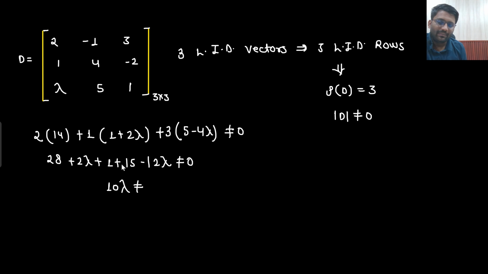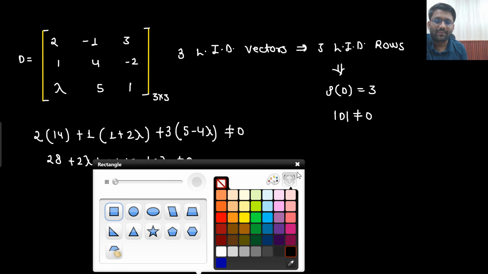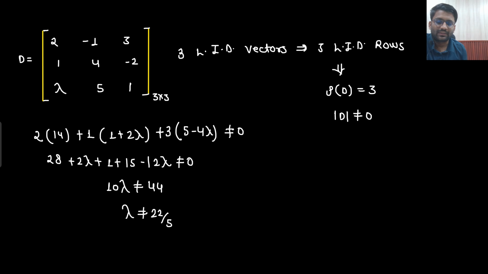So this will become minus 10 lambda. So 10 lambda I am taking here. So 10 lambda should not be equal to 44. So lambda should not be equal to 22 by 5. So these kind of blunders happen with a lot of students as well. I'm not saying that this does not happen with students.